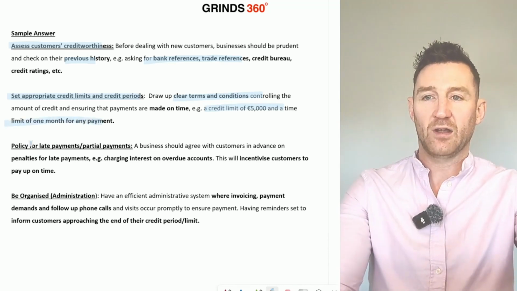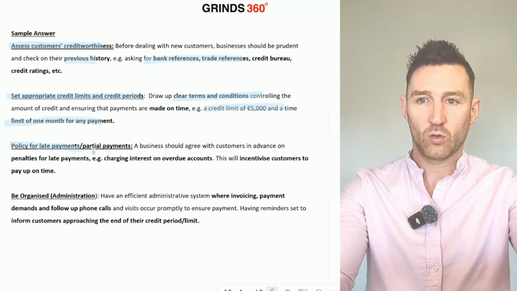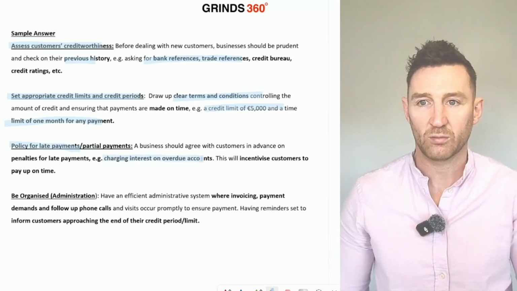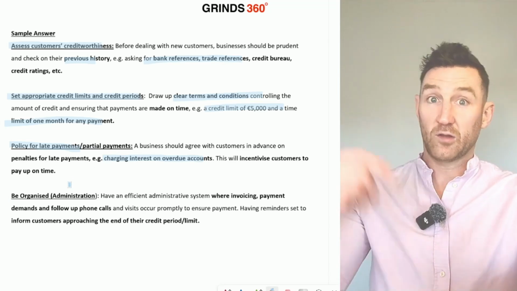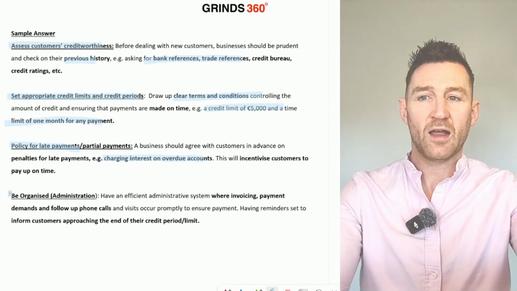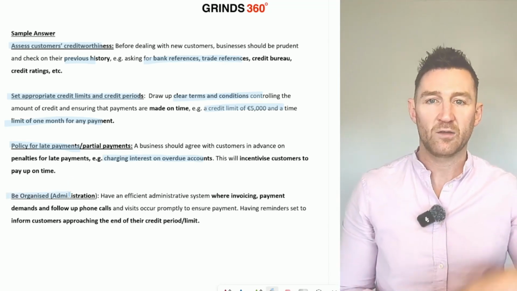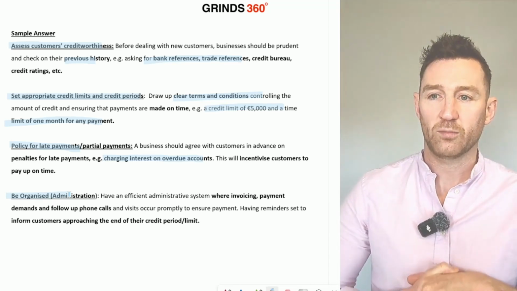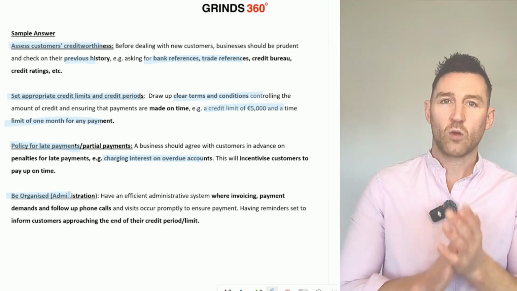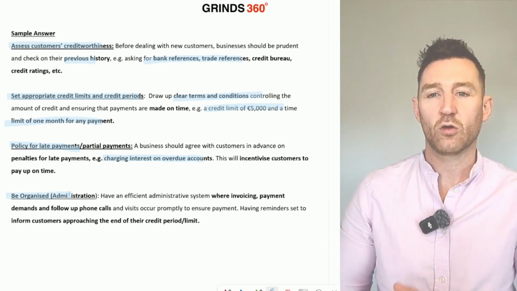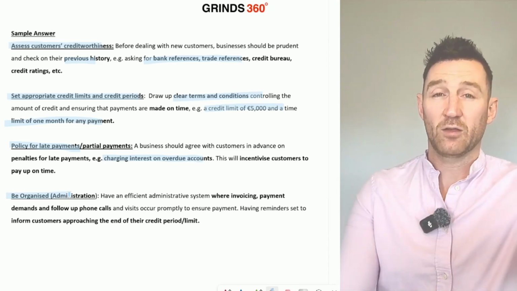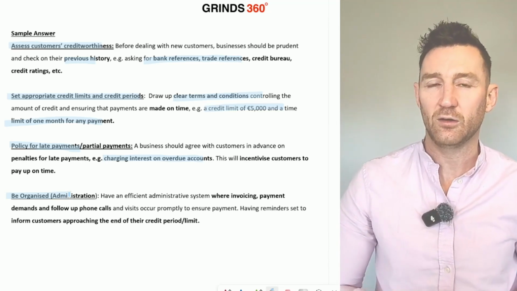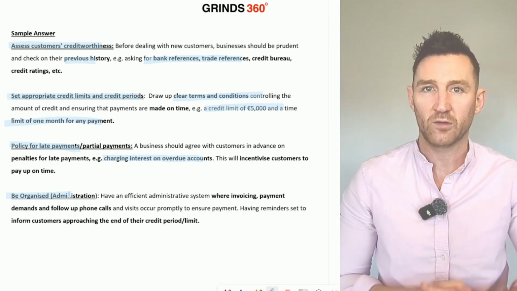You could have a policy for late payments, so make sure there's some sort of interest charge on overdue accounts that incentivizes customers to pay up on time. You could also incentivize early payments, remember. And then that last thing, be organized: make sure that invoices are sent out in time so that customers are aware of what's due, when it's due, and when they are approaching the end of their credit period. It is worth looking at because it does tie in with some of the stuff that you see in Unit 4 with cash flow forecast, ratios, liquidity, all that stuff.